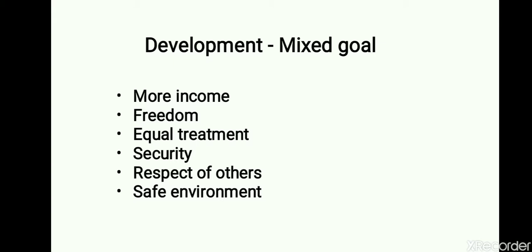Now development, as we said, is a mixed goal. That means improving the income levels, getting more freedom, having better treatment on social equality, social inclusion. Then you have security, respect for others and a safe environment to move around. So these are some of the basic, or I could say mixed goals that define development.